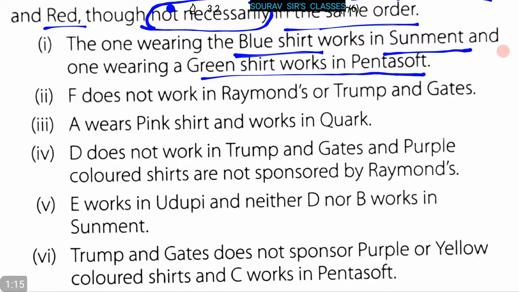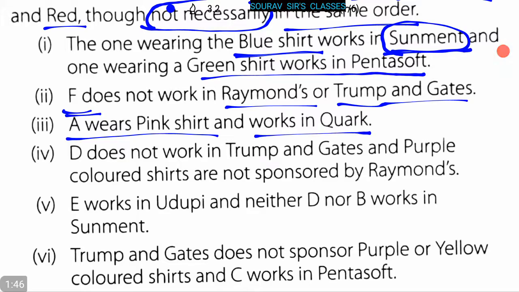So it's given that the person who is wearing the blue shirt is working in Summit, and the person who is wearing the green shirt is working in Pentasoft. Now, it says that B does not work in Raymond's or Trump and Gates. Now A wears a pink shirt and works in Quark. So it's given that A wears a pink shirt and works in Quark.